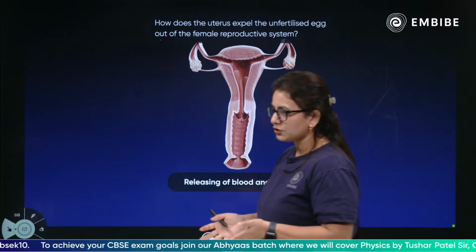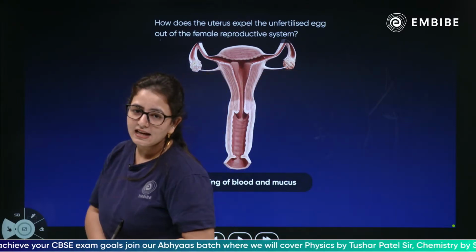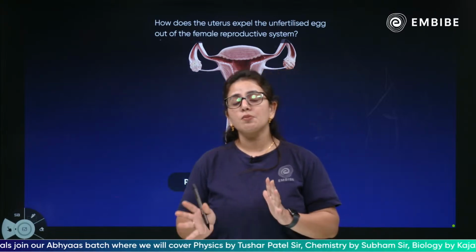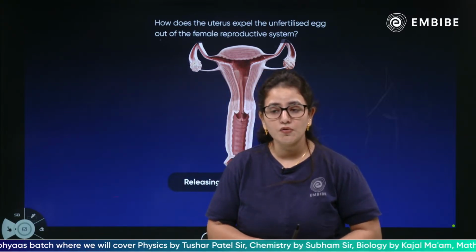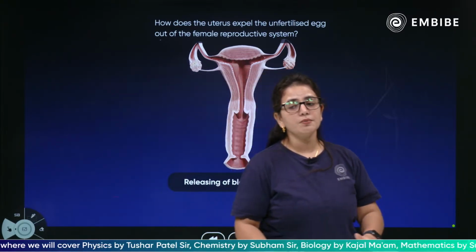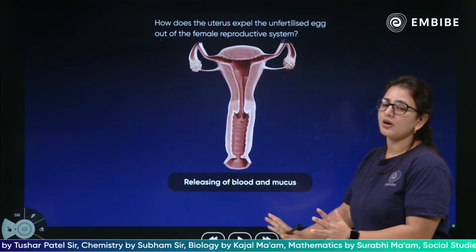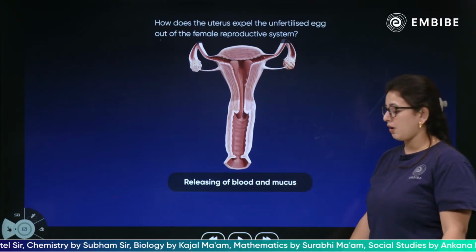So children, this is what I was talking about. When there is an unfertilized egg, which means the fusion of gametes has not taken place, it is going to be removed. That lining is going to be removed. Yes, the uterus lining is going to be removed and the unfertilized egg will be removed from the female reproductive system. But how? Let's discuss that.